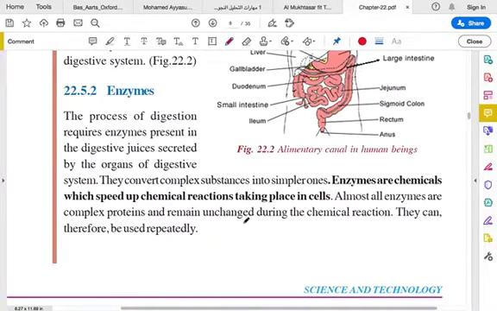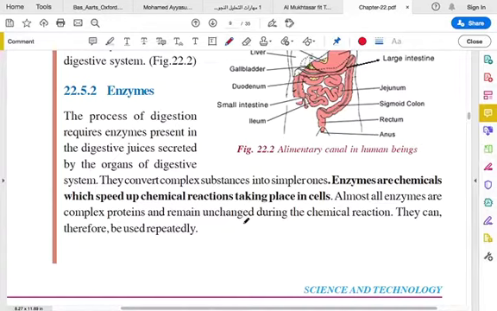What are enzymes? In our body, during digestion, the food materials that we eat have to be converted from complex substances into simpler ones. For that process, we need some chemicals in our body. They speed up the chemical reactions that take place in our cells.